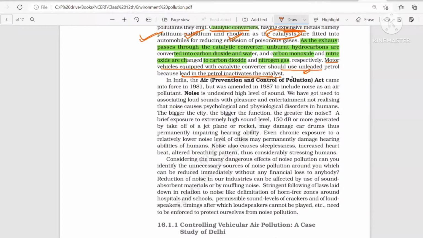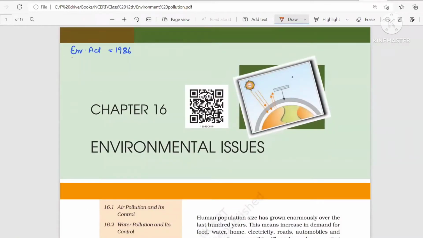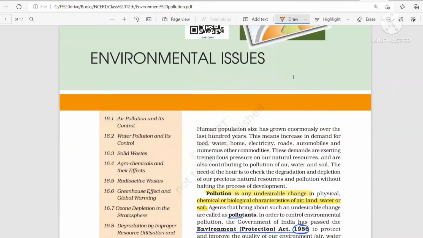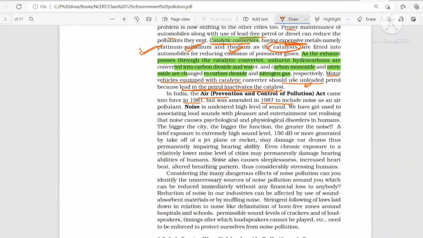So in India, the Air Act came into force in 1981, which was amended in 1987 to include noise also. Now do one thing, come and write here in your NCERT: Air Act, 1981. Again, write Air Act. In this, noise is also included, in 1987. So you will get an idea how the questions come, and when all the things are on one page, it will be easy for you.